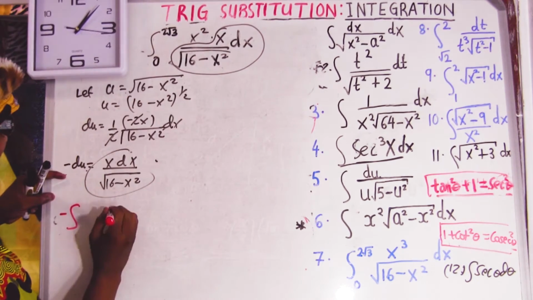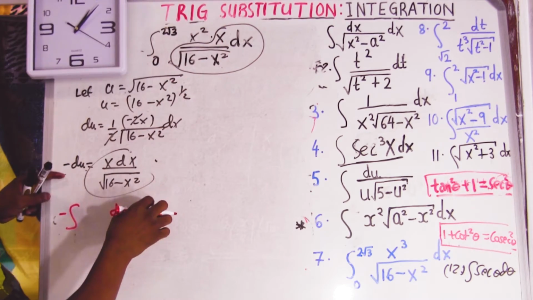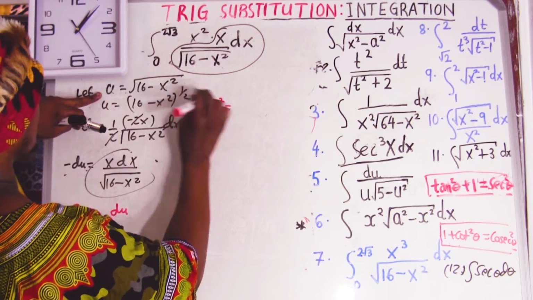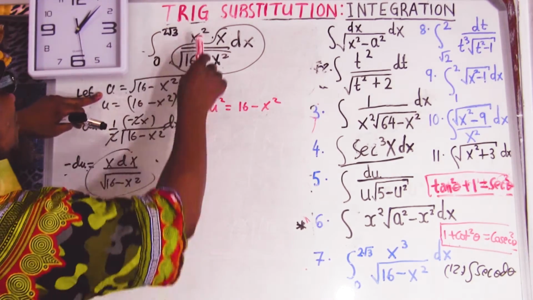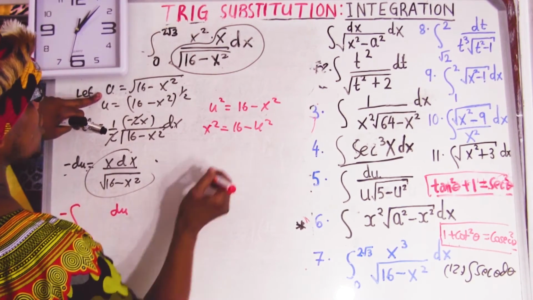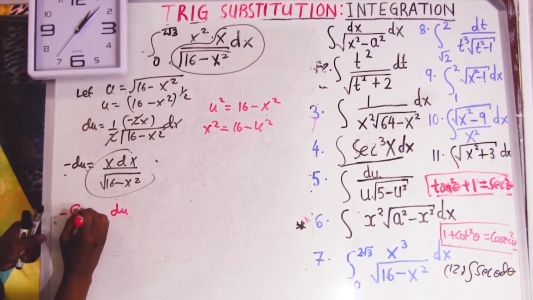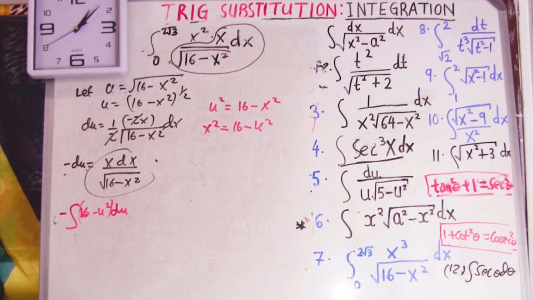Then this x squared, I'll show you how it comes about. Square this side, it's going to be u squared; square this side gives 16 minus x squared. If I want the value of x squared, this goes to the right, so x squared equals 16 minus u squared. Can't you see? The question is finished.